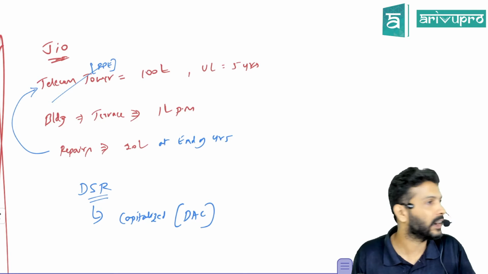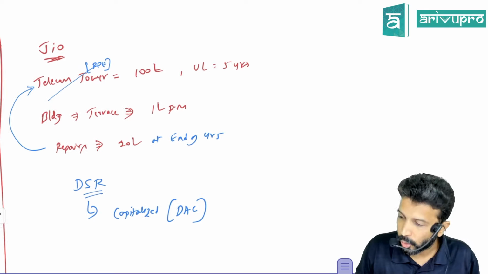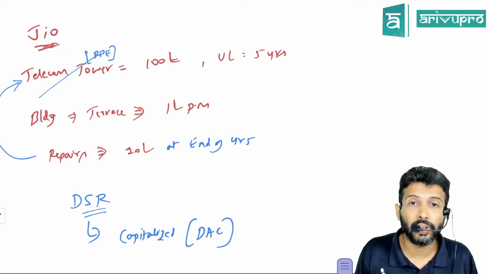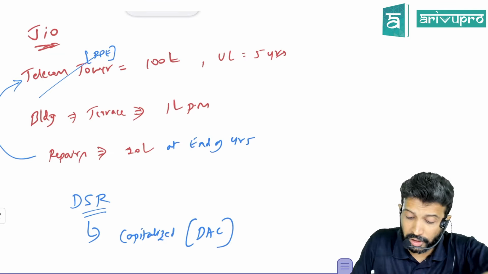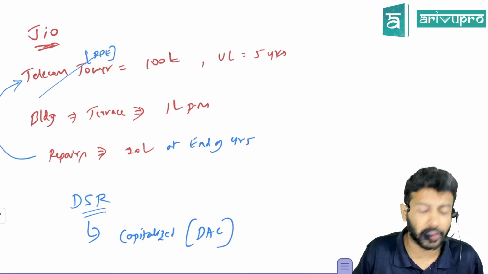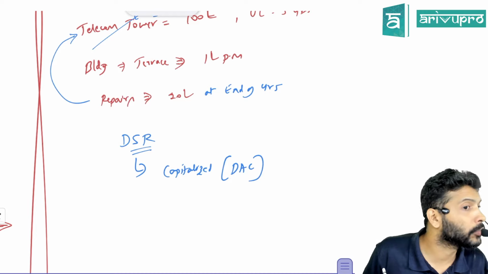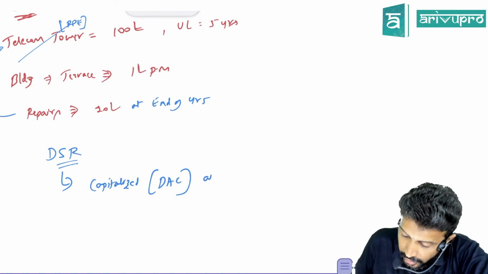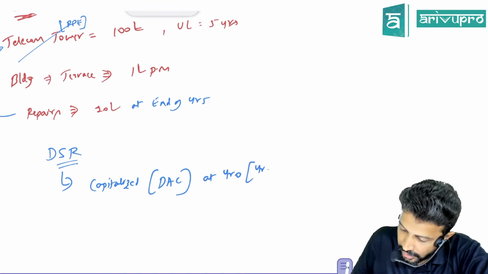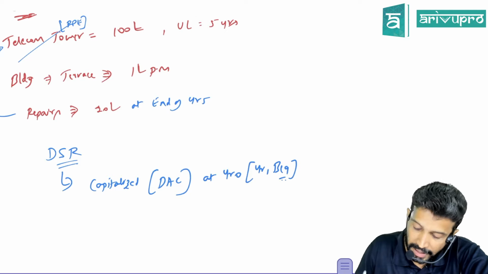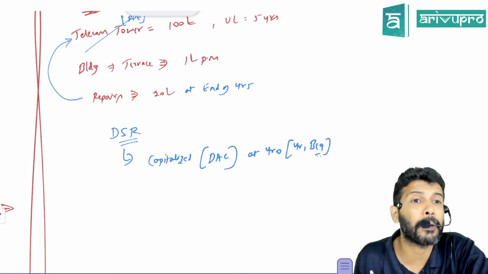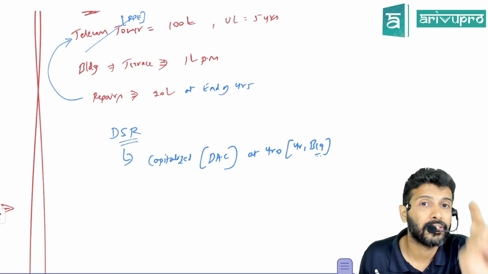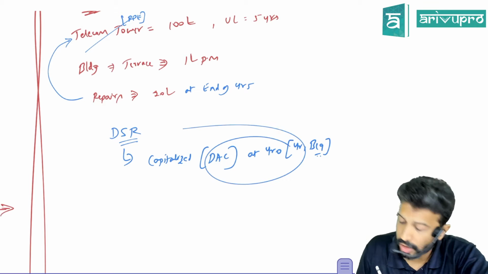Hence a separate provision or guidance was required. Can you add this? Yes. But the question is, can you add 20 lakh? That would be wrong. Because at the end of the 5th year, the asset itself is not there. Can you capitalize at the end of the 5th year? No. You will capitalize at year 0, meaning the beginning of year 1, because you start using the asset from year 1 beginning onwards. So you will add this DSR cost also from year 1 beginning.